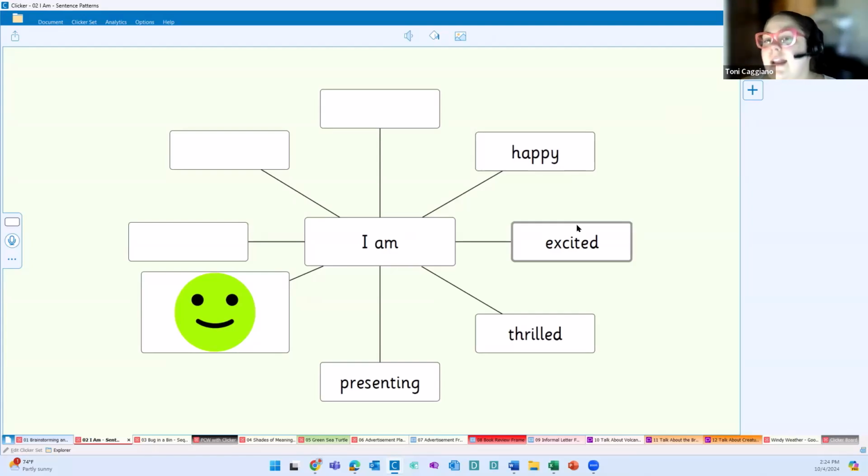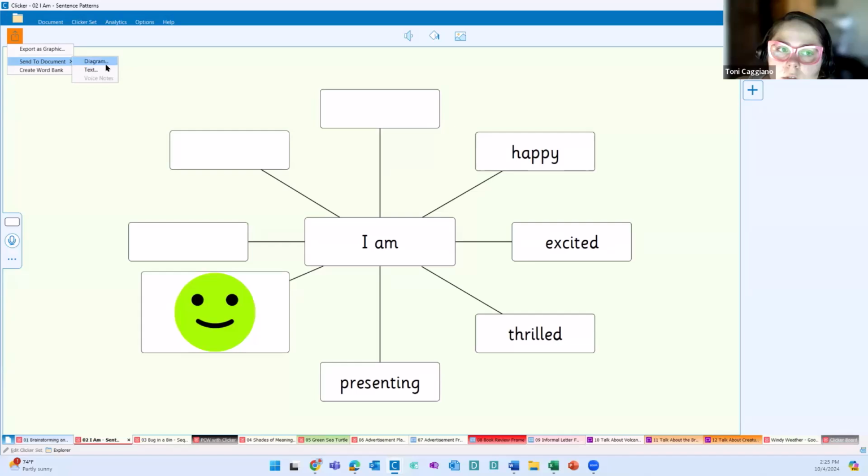This is brainstorming and writing. We've brainstormed with the Clickerboard. Now we want to do some writing. So one of the powerful options in Clickerboard is the ability to give this back to students after they have brainstormed, whether that's as a group or individually, for their writing. So this icon right here allows for the export of this content. And I can send this to the document as a diagram, as text, or as a word bank.